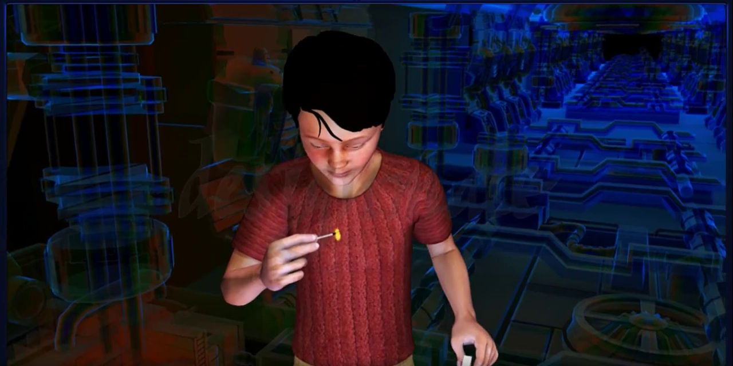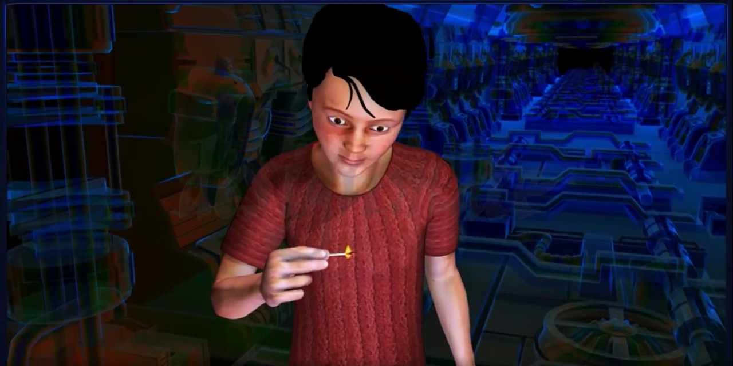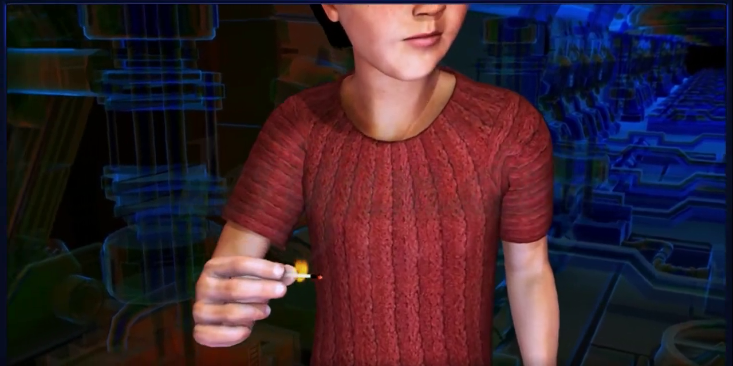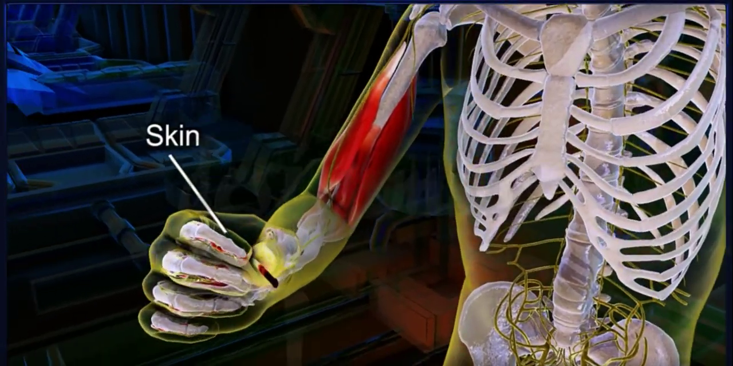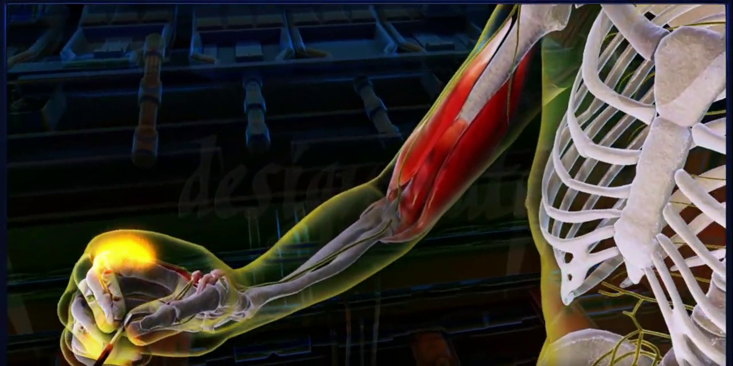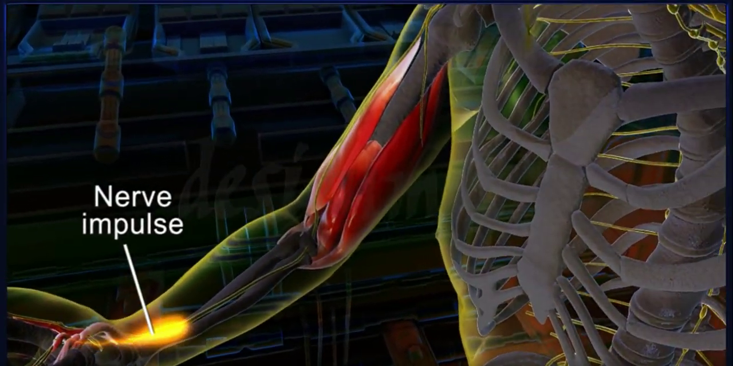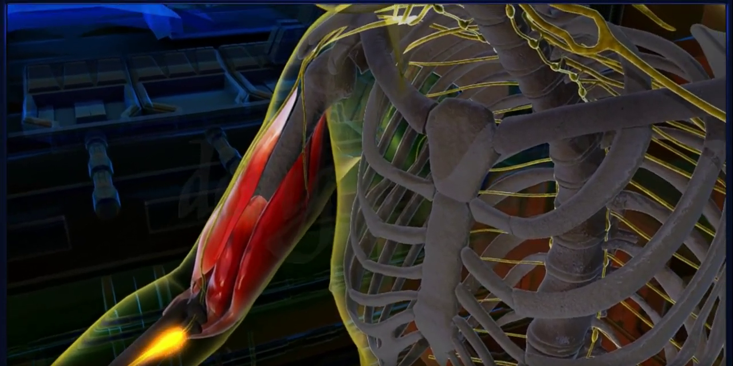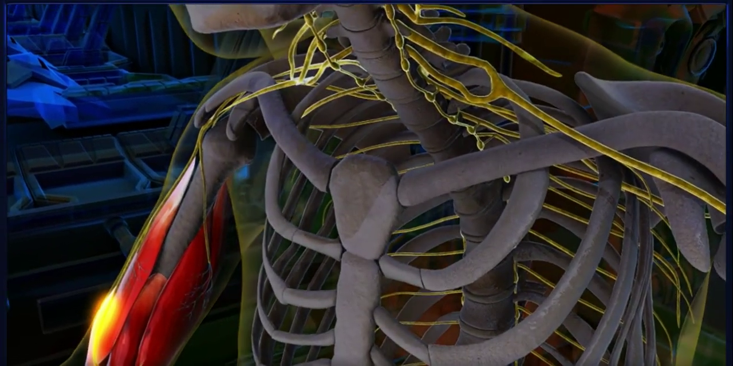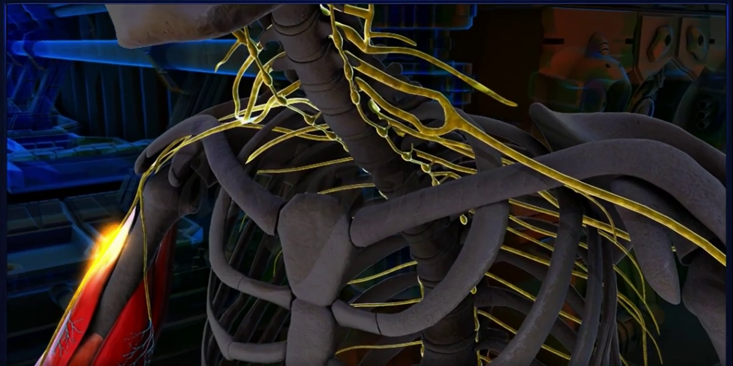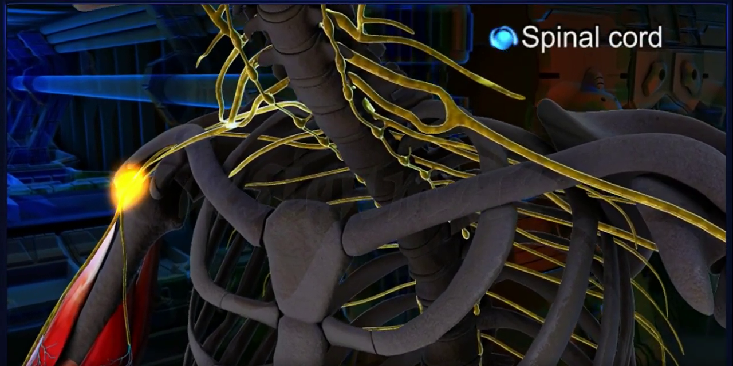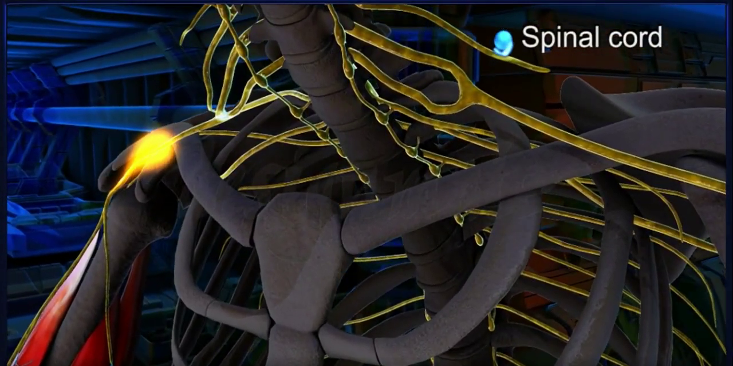The flame of the burning matchstick acts as an external stimulus, stimulating the receptors within the skin, which convert it into a nerve impulse. This in turn is passed on to the afferent or sensory neuron, which transmits the impulse to the spinal cord. This process is known as detection.